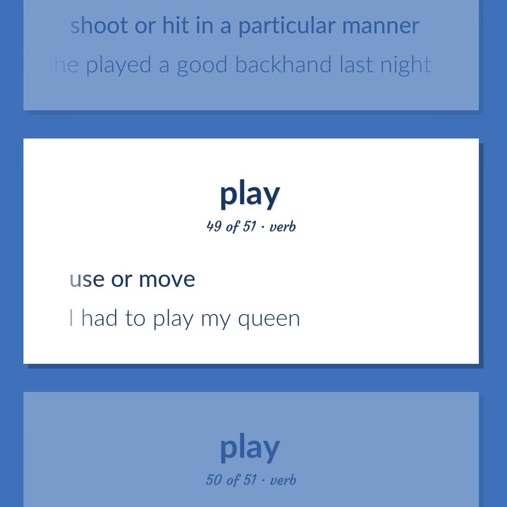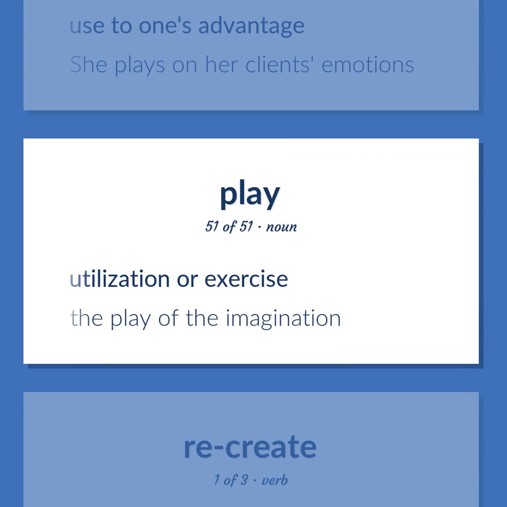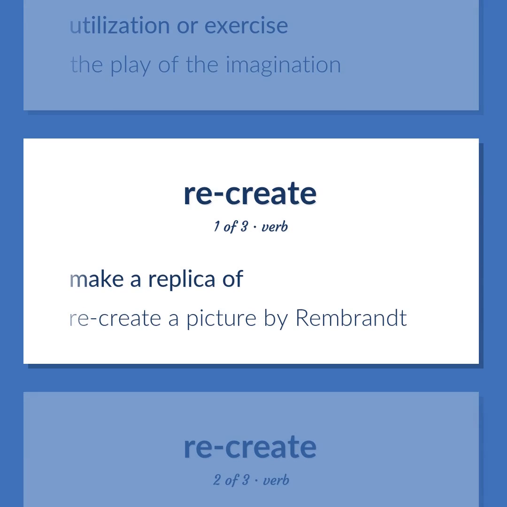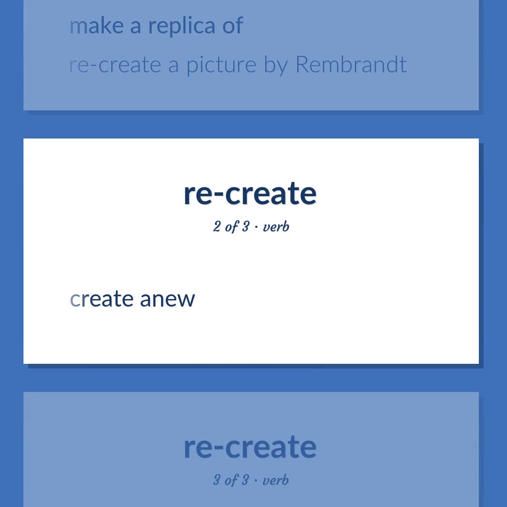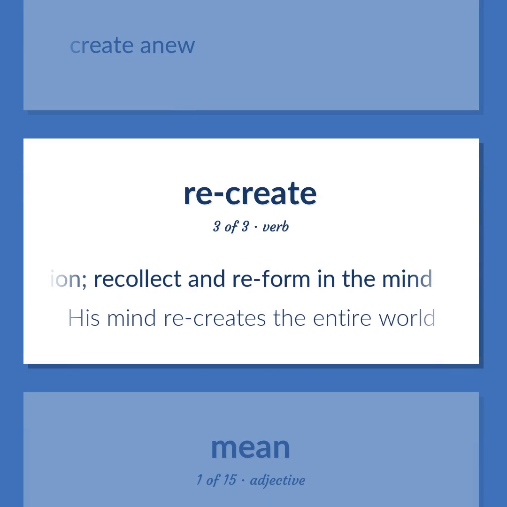Use or move. I had to play my queen. Use to one's advantage. She plays on her client's emotions. Utilization or exercise. The play of the imagination. Make a replica of. Recreate a picture by Rembrandt. Create anew. Form anew in the imagination. Recollect and reform in the mind. His mind recreates the entire world.